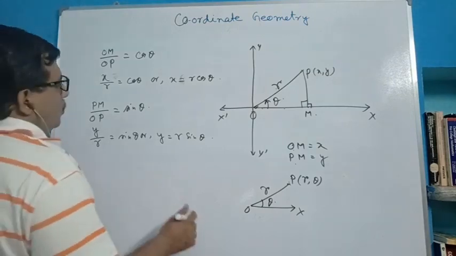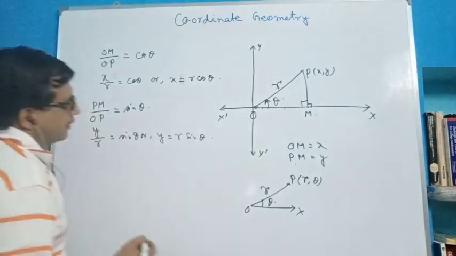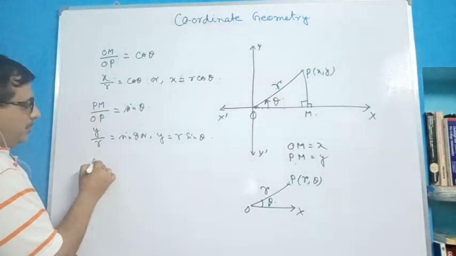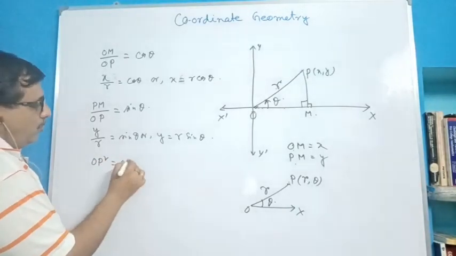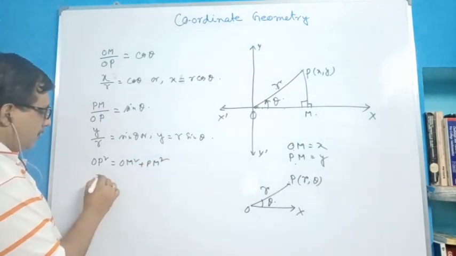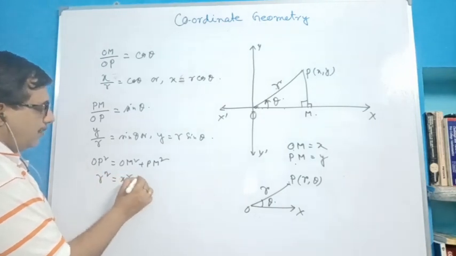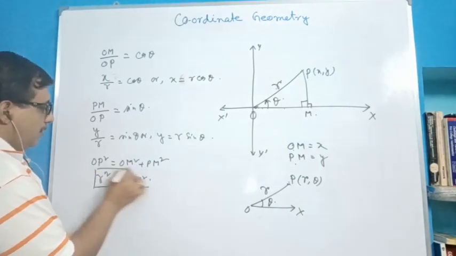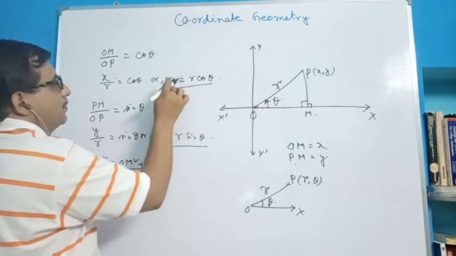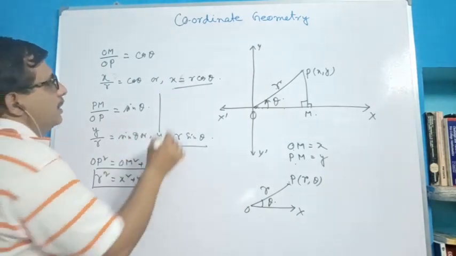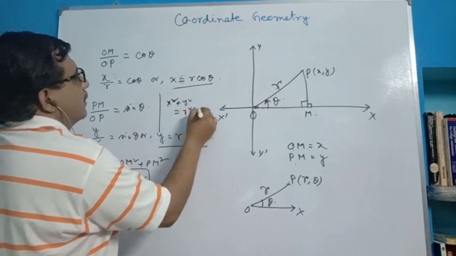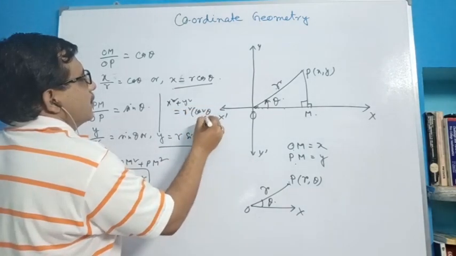And in the reverse way also, if x, y is given, by Pythagoras theorem we can conclude OP square is equal to OM square plus PM square. OP is r, so r square is equal to x square plus y square. Or in another way, squaring and adding these two, x square plus y square is equal to r square times cos square theta plus sine square theta.